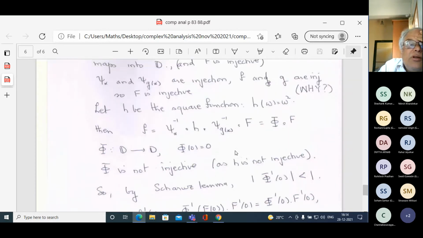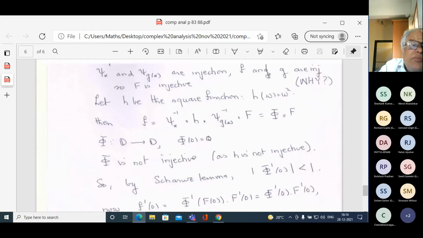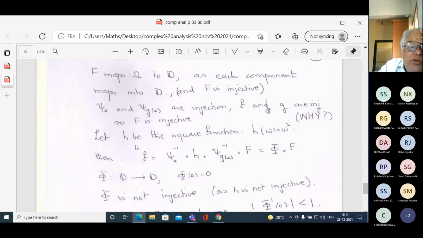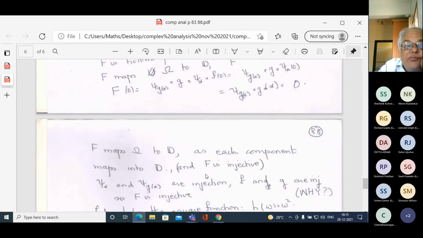I have a problem here. What have I called it? I've called it big F. It's okay. F prime at 0. So big F prime at 0 is greater than little f prime of 0. Big F maps omega to D, big F is injective, and big F of 0 is 0.